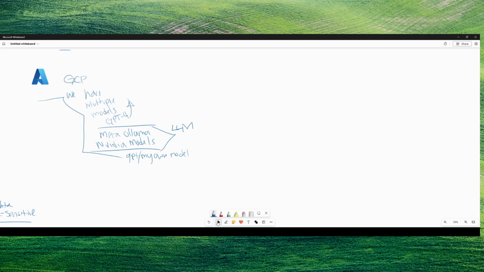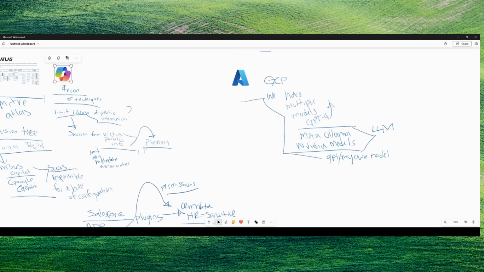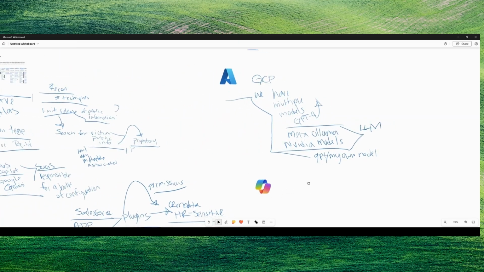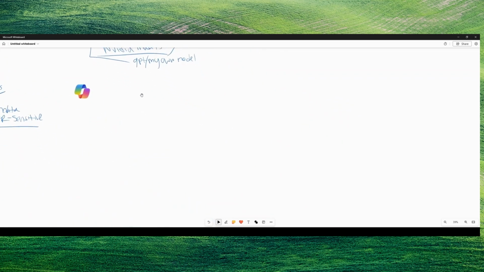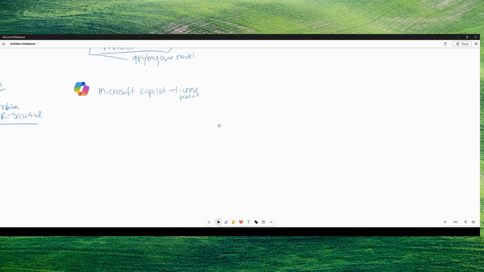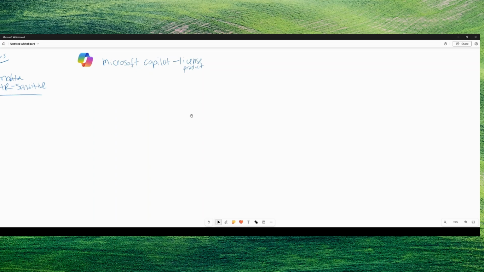Now, going back, we're going to have to bring this into the fold here because this Copilot is going to be the SaaS offering and is going to be a licensed product, right? Now, let's say you still want to do some of the customization or creating your own model, but perhaps you don't have the technical people on staff, or whatever the reason, maybe you want what I call a path of least resistance, right?